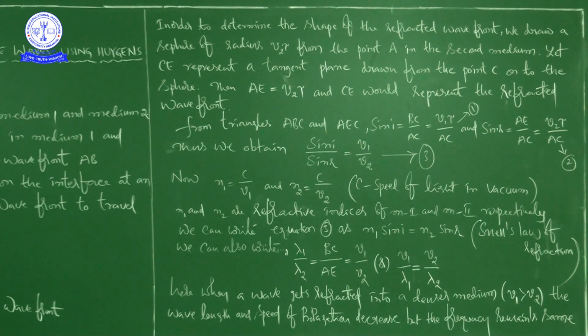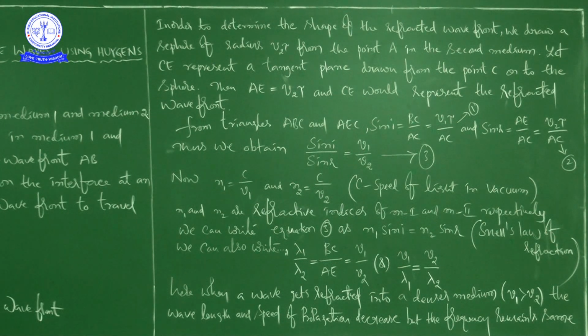Okay, next step, we can write equation 3 as, Sin I by sin r is equal to v1 by v2. Now we are going to write equation 3 in terms of refractive indices of the two media, that is N1 and N2. Then you can write N1 sin I is equal to N2 sin R. It is Snell's law of refraction, otherwise the second law of refraction.